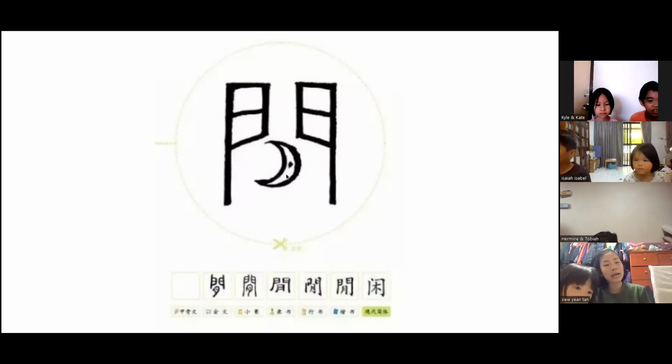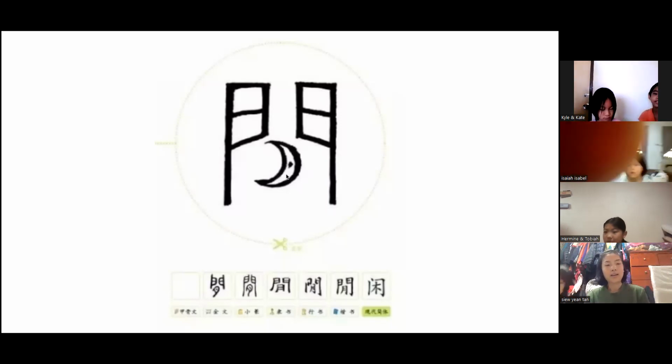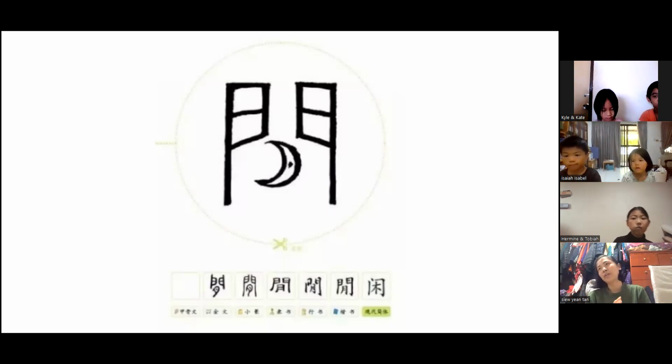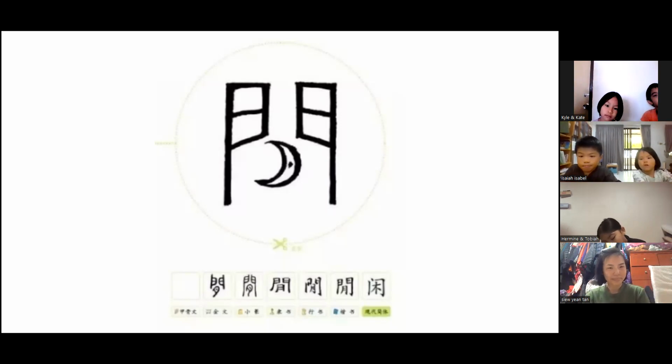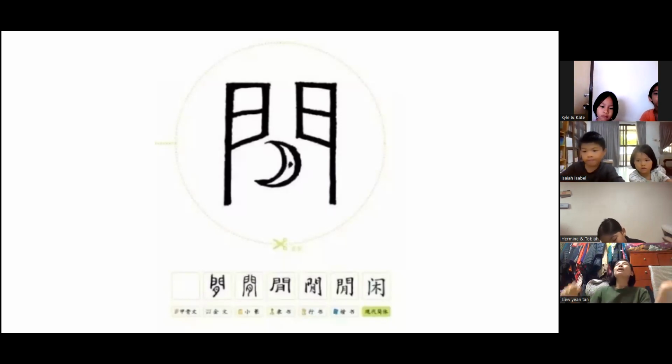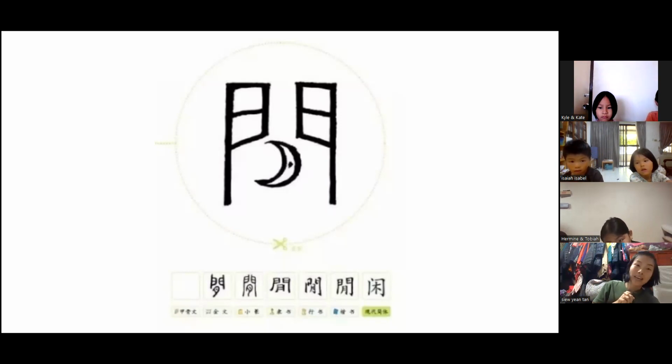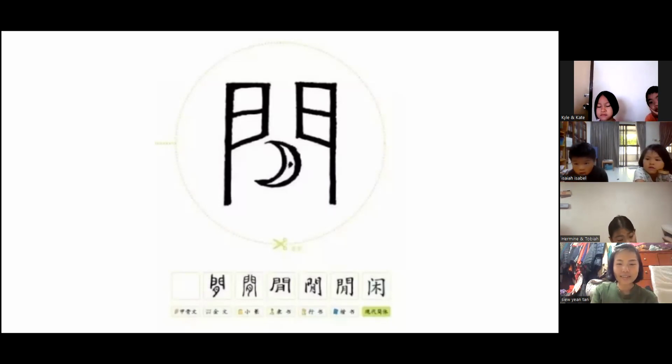So in the old times, especially when you are not busy, when you are free, people would like to go out and stand beside the door and look at the moon. Okay, so this is the 闲. 闲 meaning is leisure, or when you are free, when you are not busy, we call it 闲.